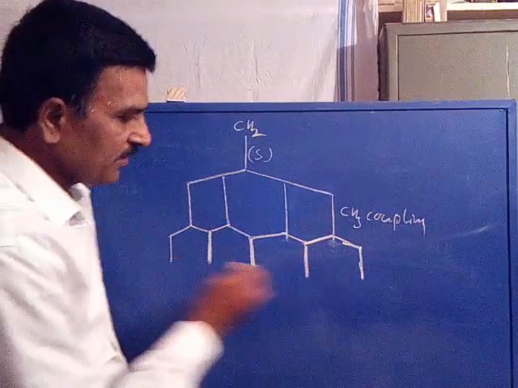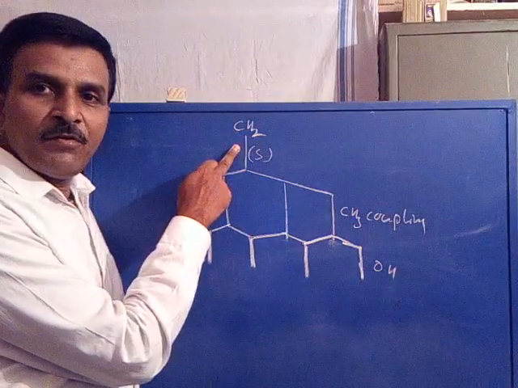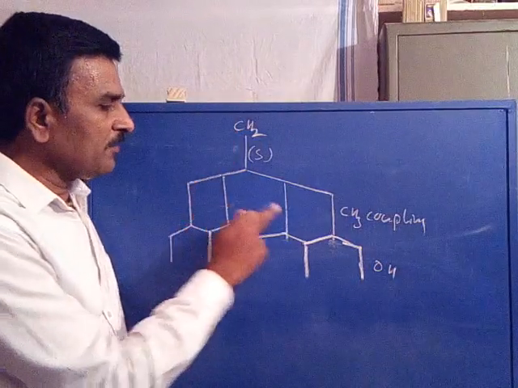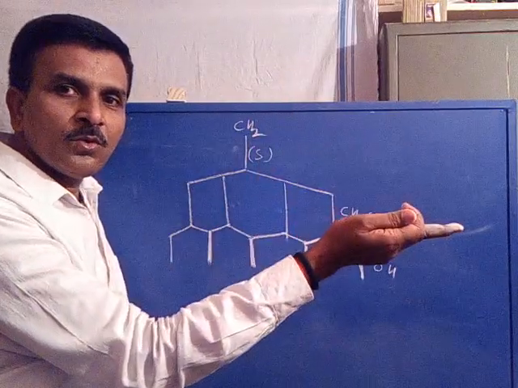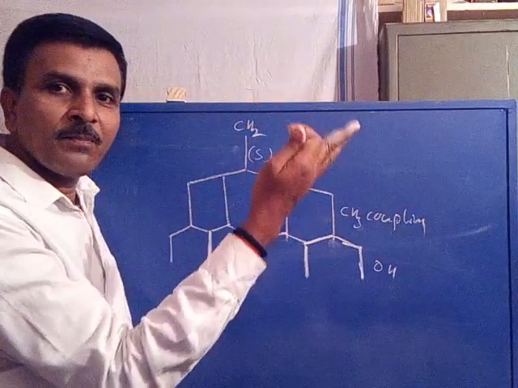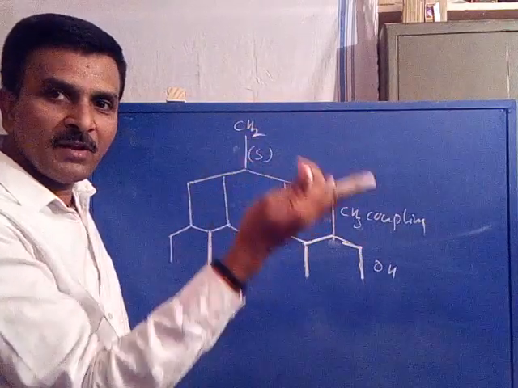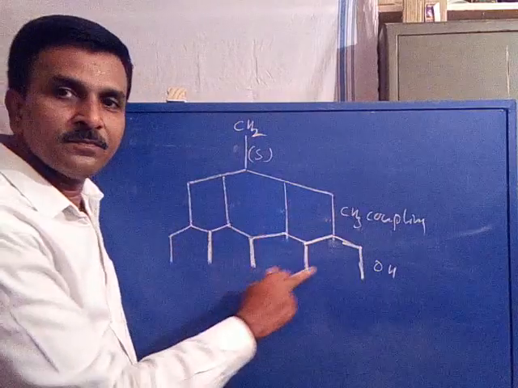Now, this is due to OH coupling. Singlet before coupling, a quartet when coupled with CH3. Now when the CH2 is coupled with OH proton, every line of the quartet is further split according to n plus 1, 1 plus 1, 2. So every line of the quartet is split into 2 lines.